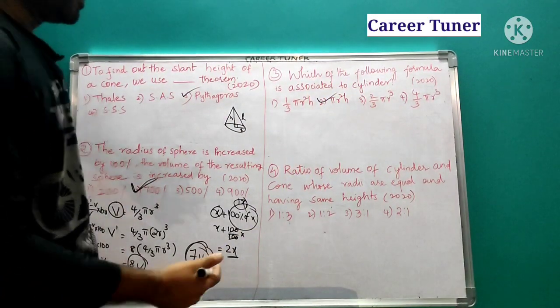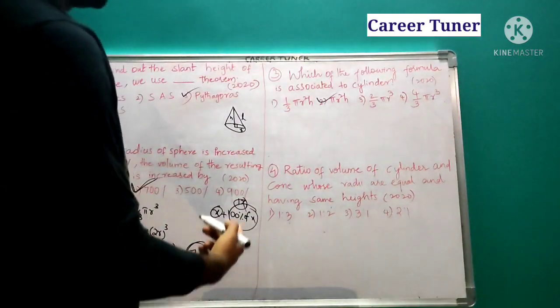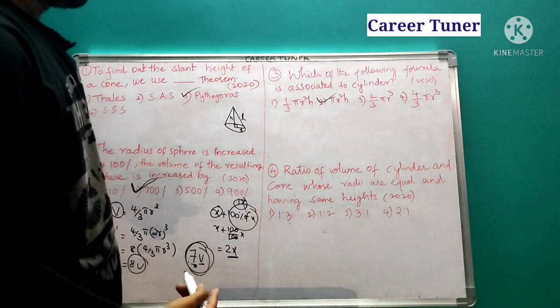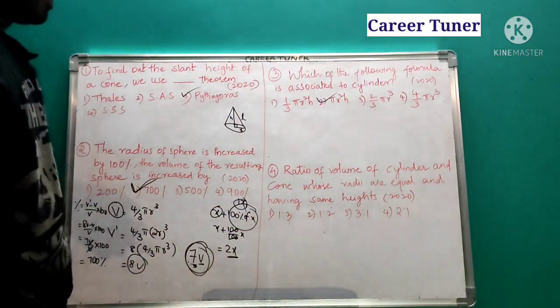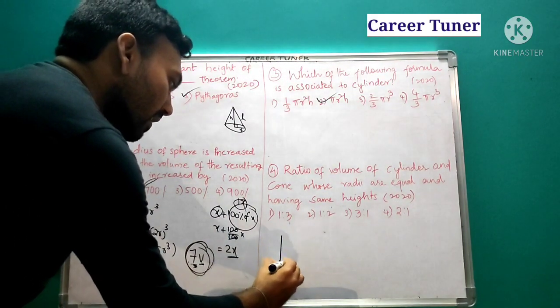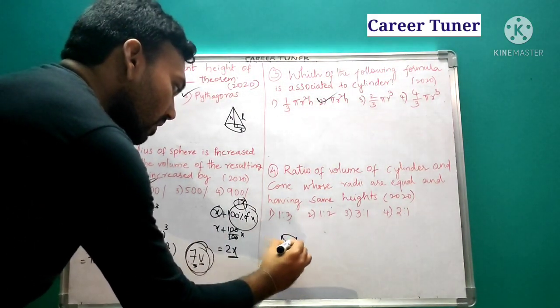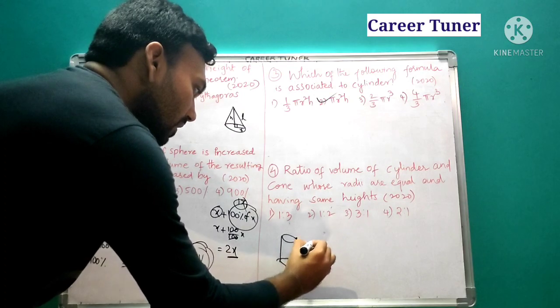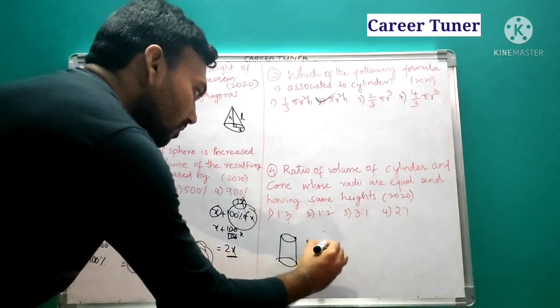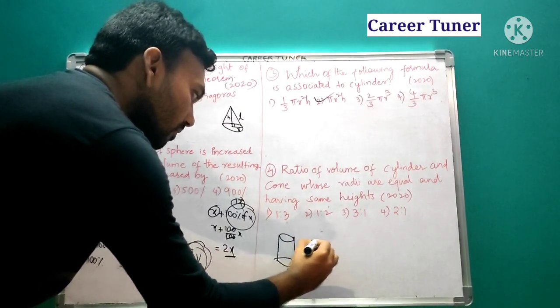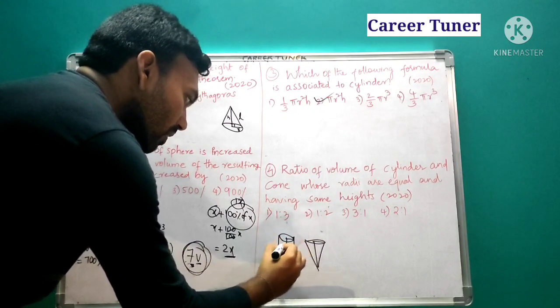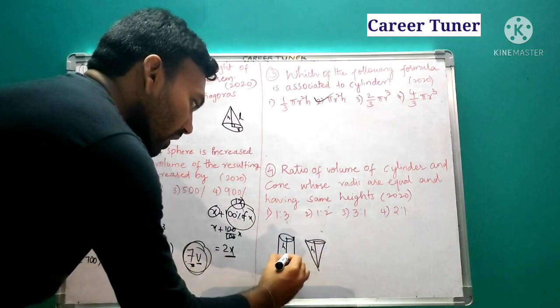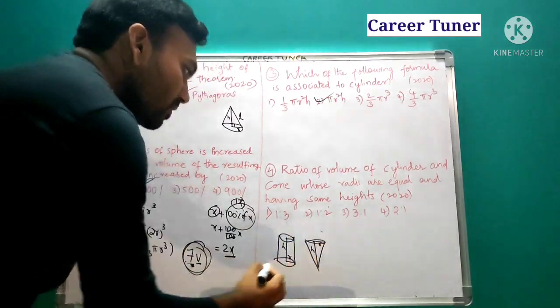Next, ratio of volume of cylinder and cone whose radius are equal and having same heights. Okay, now let us take this is a cylinder and let us take a cone. Both are of same heights h and both are of same radius. So what we have learned?